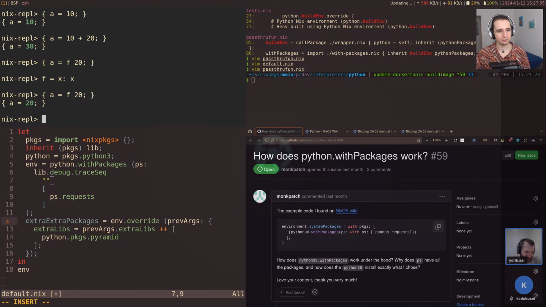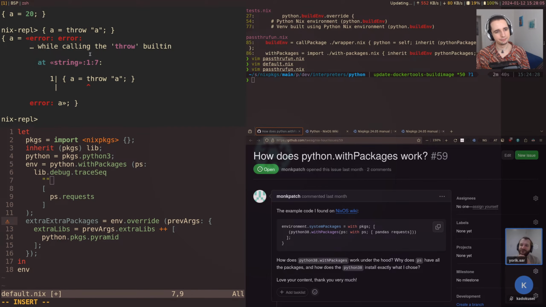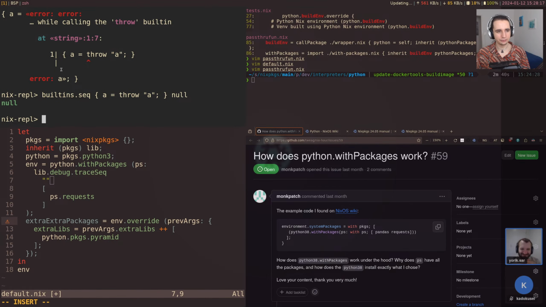Now let's say f 20. Oh, that also works. Just evaluate this strictly. Well, so, okay, the main thing I want to show is that if you have a throw here, a, that doesn't work. The REPL is a bit weird, but you can, let's do a buildEnv.seq. So seq evaluates the first argument, like not deeply, and then returns the second one. So we can evaluate this.